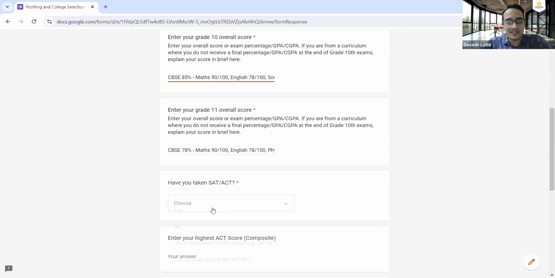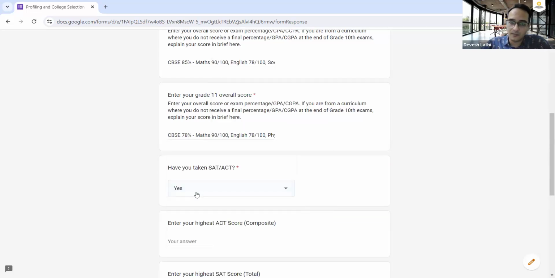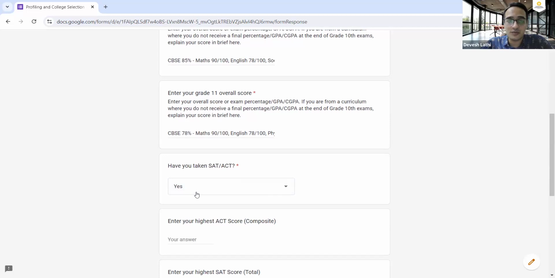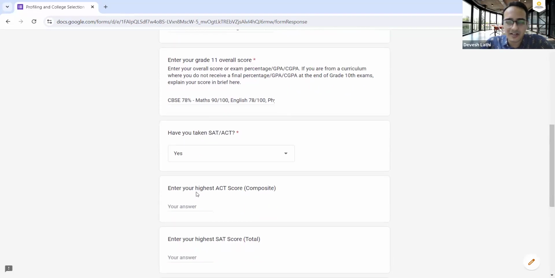If you have taken SAT or ACT, mention that. If you have not taken, just say no. Again, most Next Genius colleges are test optional, so you are not required to take SAT, ACT. But if you have taken, whatever the score is, mention that over here. Whatever the score of your latest SAT is, mention it over here. Don't hide that from us, because it will help us understand you better and guide you to the right college.